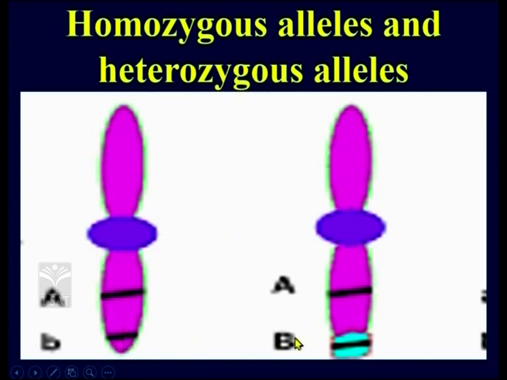Look at this another gene, the B gene. What about both the copies over here? This is a different copy, shown using a small letter, and this is shown using capital letter B. That means the gene is the same but the copies are different. Two different copies of the same gene exist. So we call these heterozygous alleles.